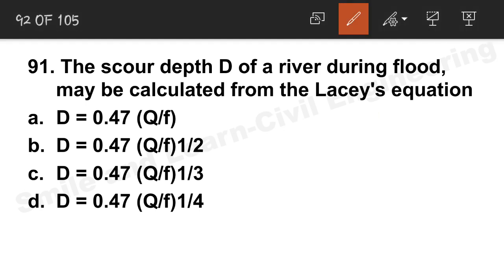So Lacey's equation, scour depth is 0.473 whole to the power 1/3. Option C is the correct answer.